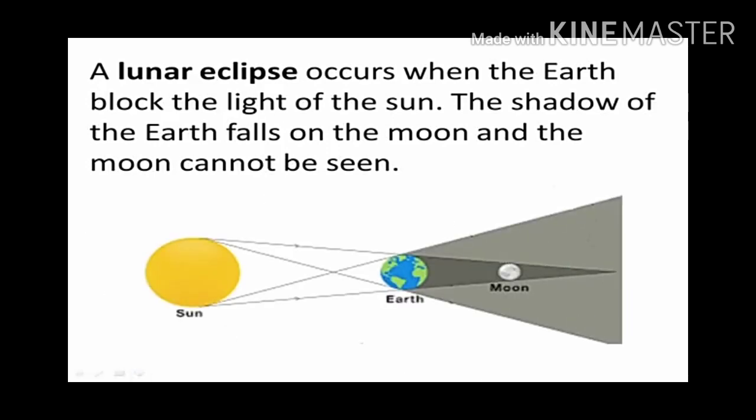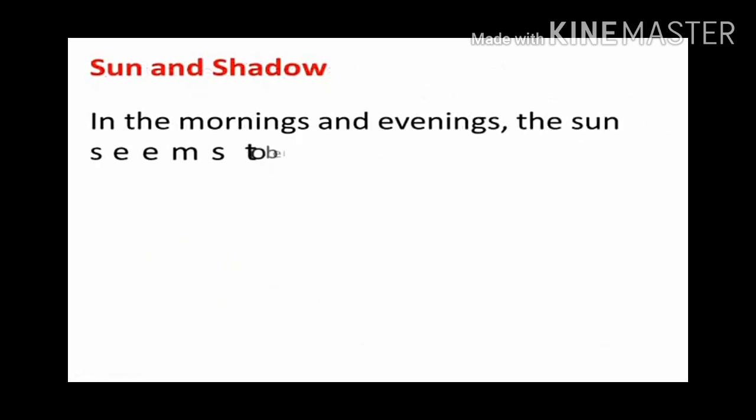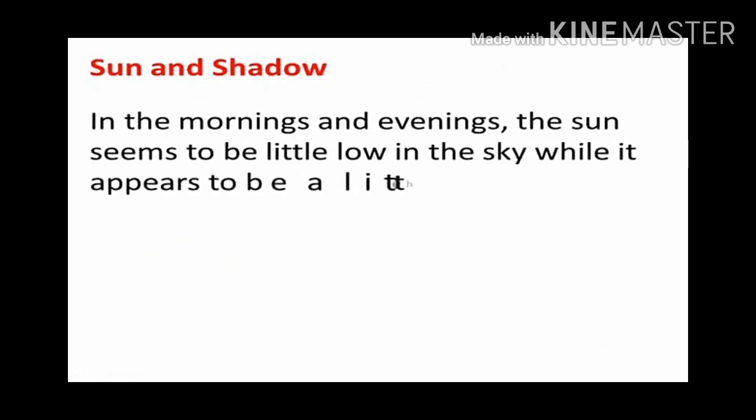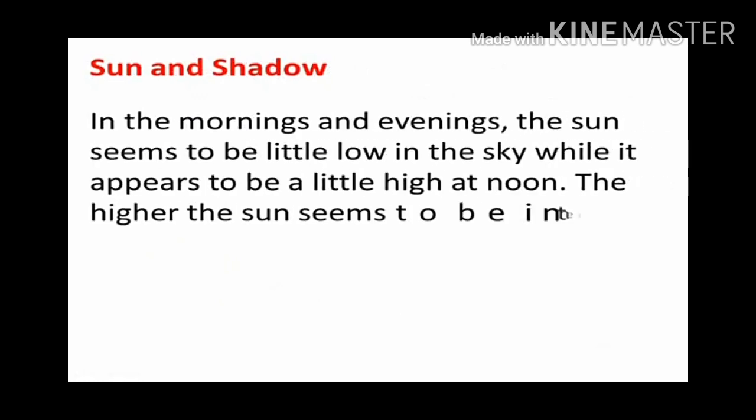Such an eclipse is called a lunar eclipse, where you are observing the lunar eclipse on your screen now, where sun rays are falling on the earth and the earth's shadow is fallen on the moon. So the moon cannot be seen partially. Such eclipses are called lunar eclipses.